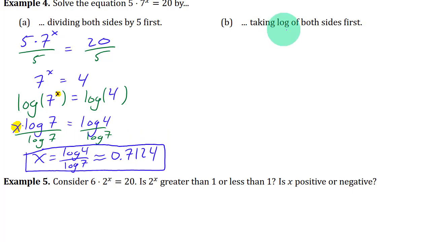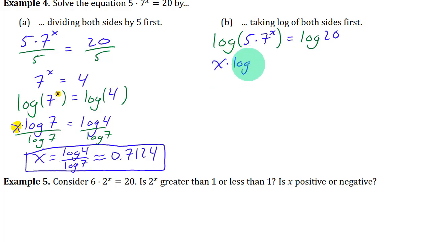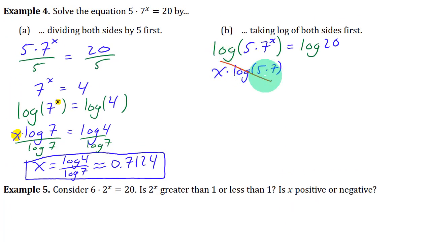I want to talk about taking a log of both sides first, because there's a common mistake that I want you to watch out for. So if you take a log of both sides, log of 5 times 7 to the x, and then you do log of 20, the common mistake is saying, well, I could just take the x out right now and just write this as x times log of 5 times 7, just log of 35. That is a mistake. Those are not the same thing. So don't do that.